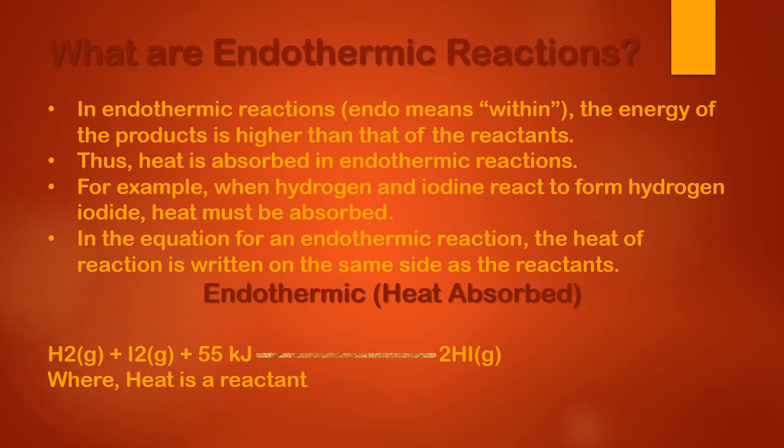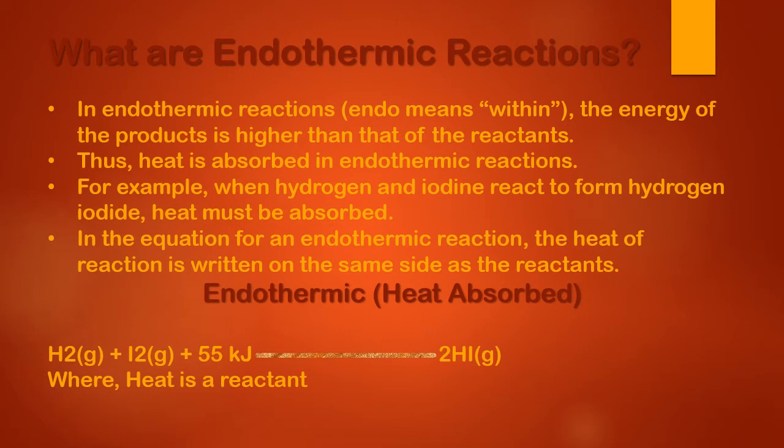So endo means within, endo means inside. So in endothermic reactions, the energy of the products is higher than that of the reactants, right? Because in an endothermic reaction, a certain amount of heat is absorbed by the reactants, right? So that they can transform themselves into products. So in endothermic reactions, the energy of the product is higher than that of the reactants. Now, heat is absorbed in endothermic reactions.